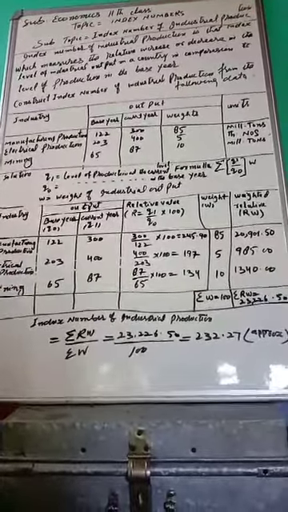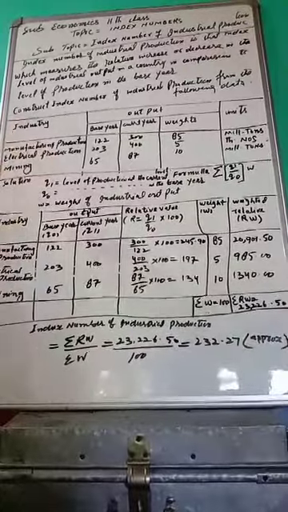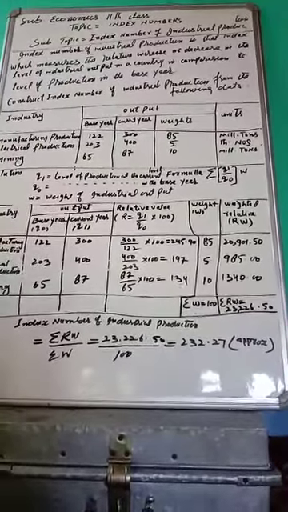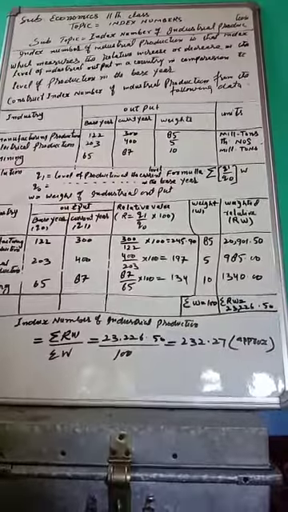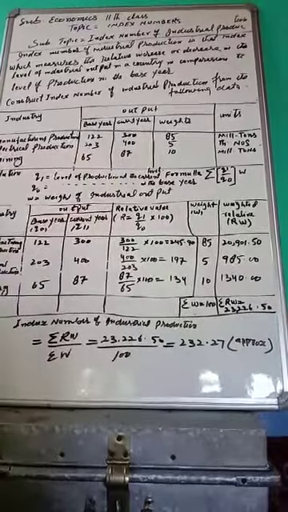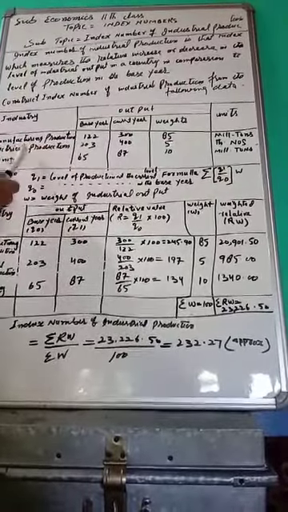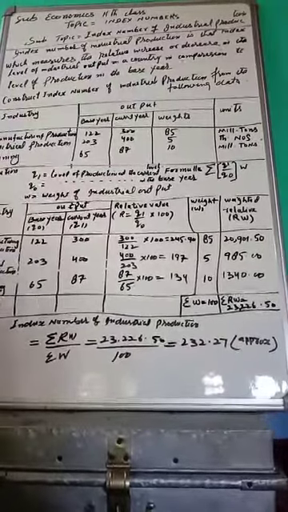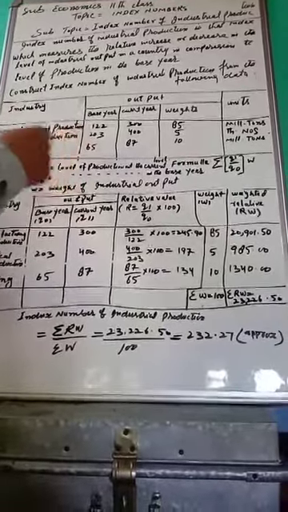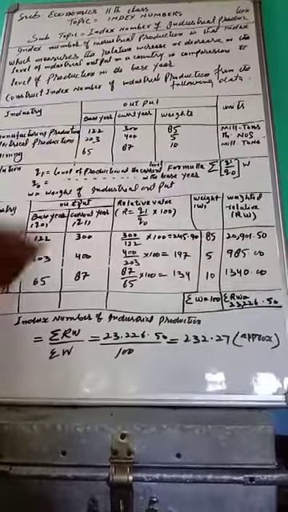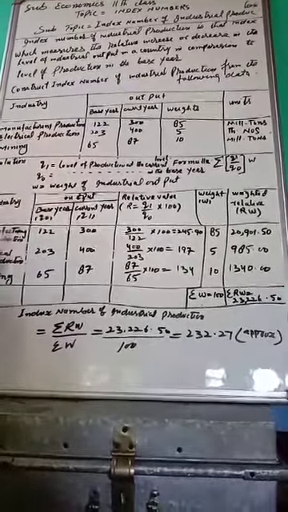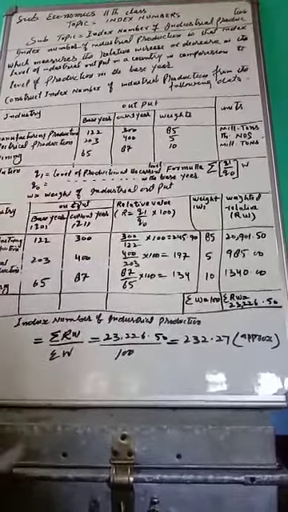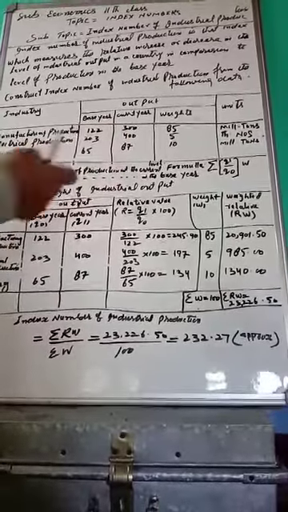Dear students, here you will find the industries: manufacturing production, electrical production, and mining. The output in the base year: manufacturing production is 122, electrical production 203, and mining 65. This was the output of the base year.